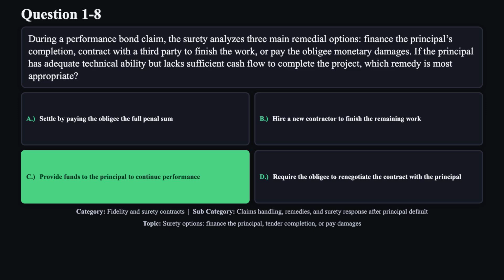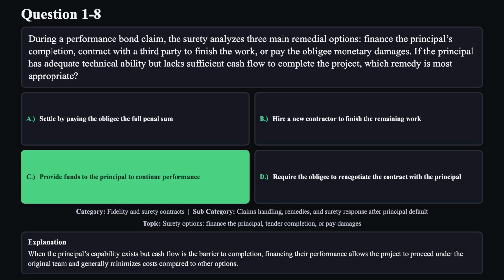The correct answer is C. When the principal's capability exists but cash flow is the barrier to completion, financing their performance allows the project to proceed under the original team and generally minimizes costs compared to other options.